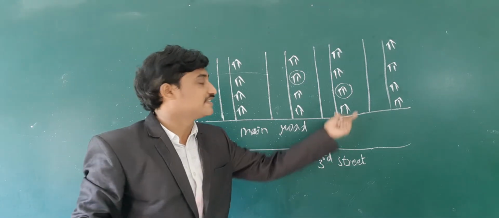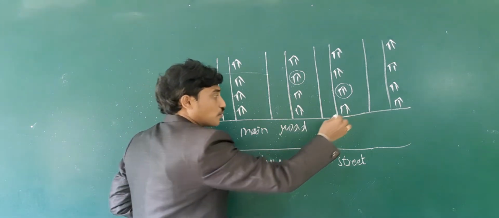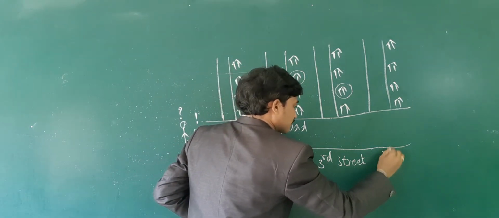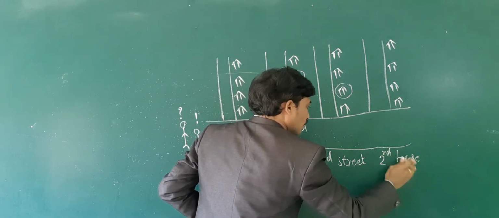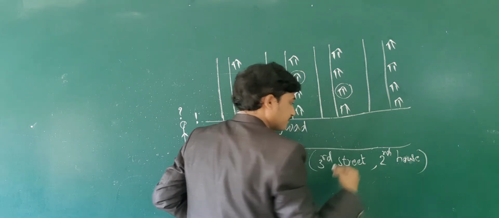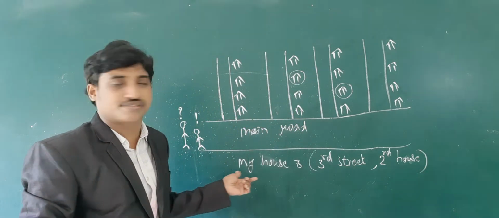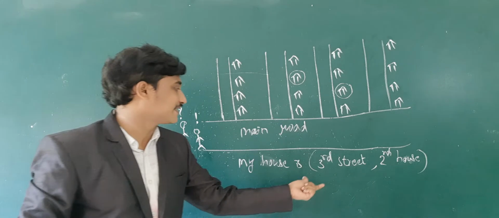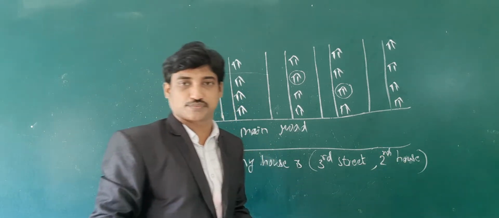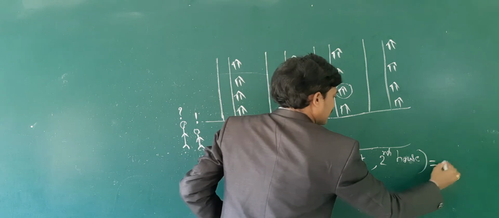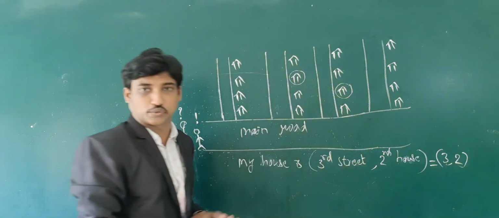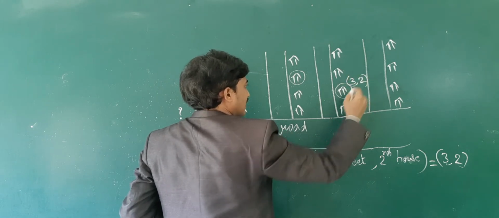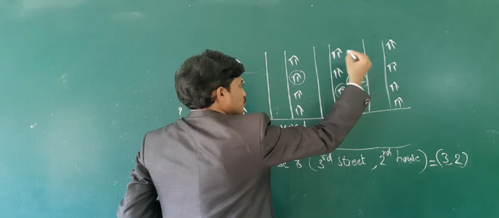One detail is that it is in the third street. In the third street, 1, 2, there is the second house. Third street, second house. So to describe the location of your house, two details are needed. Simply I write it as (3, 2): third street and second house.